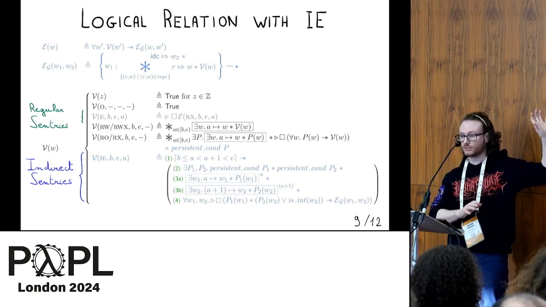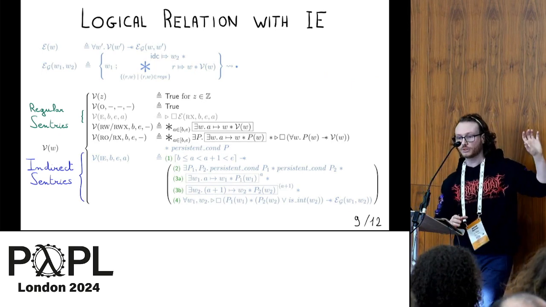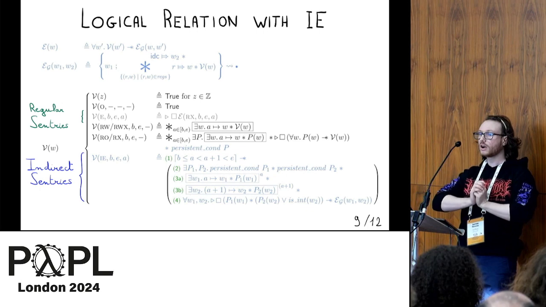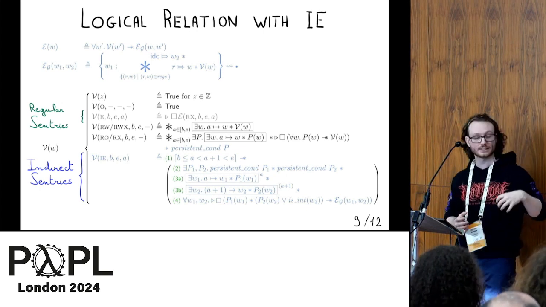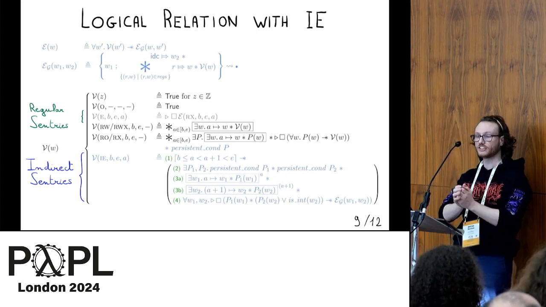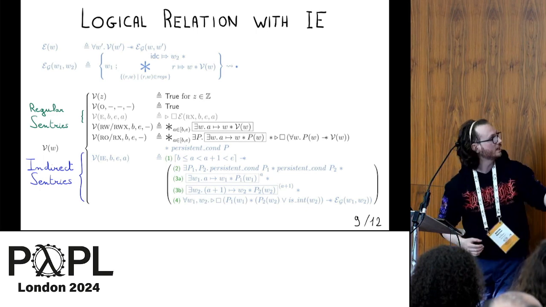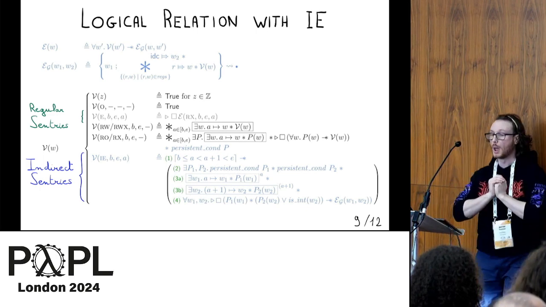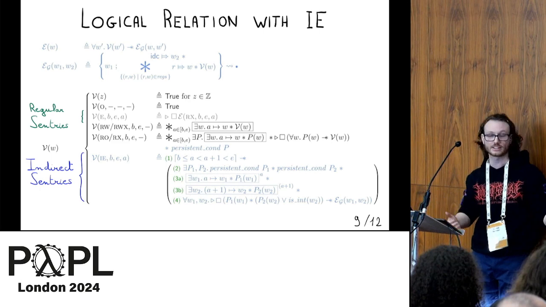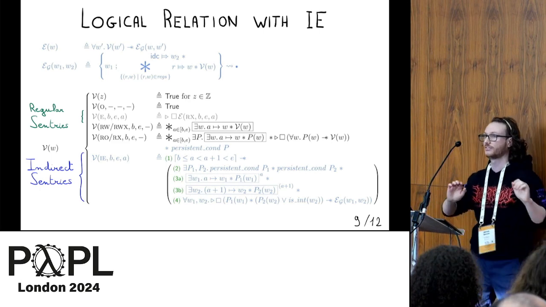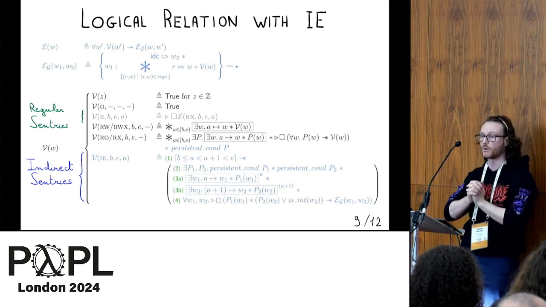Okay, so I don't want you to understand everything on this slide. I just want to point out that our extension is not trivial. If we look at the definition of safe to share for the regular sentry, it was just this line here. But if we look at what it is for indirect sentry, there is a considerable amount of additional definition.